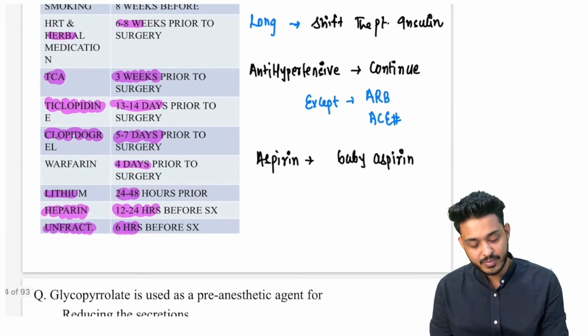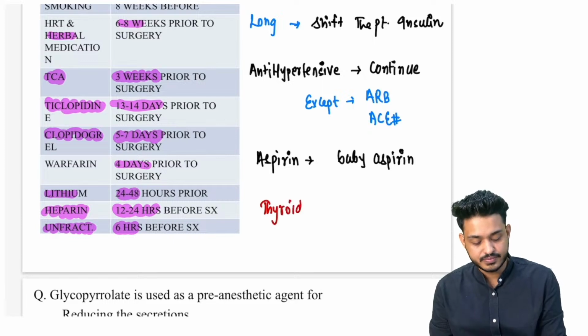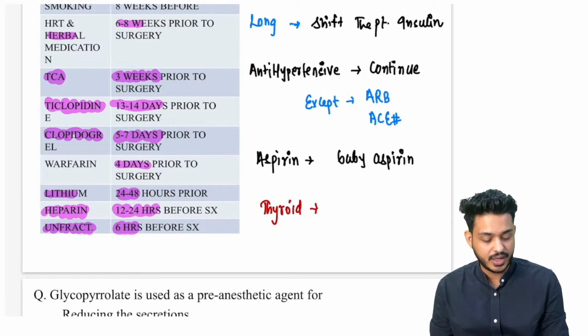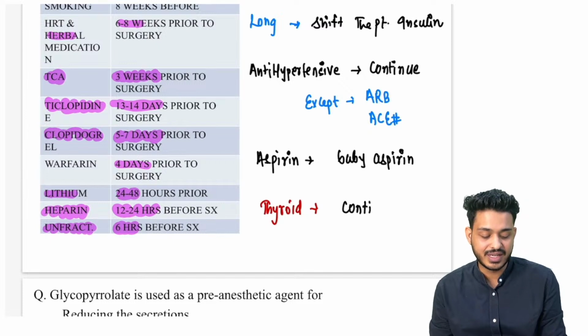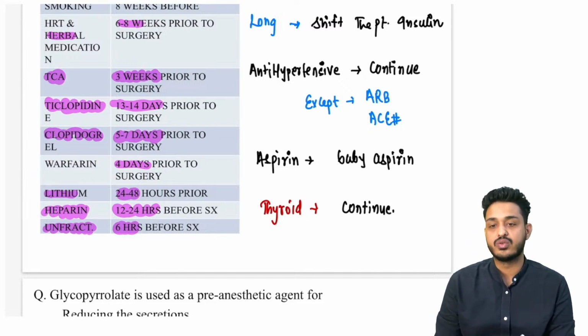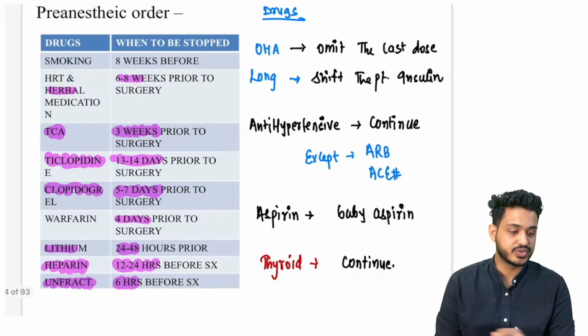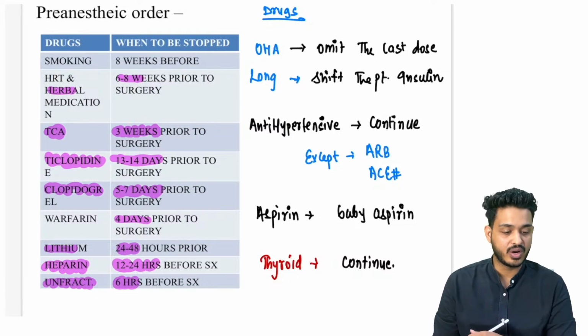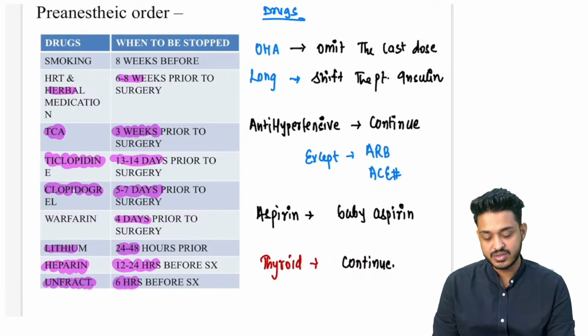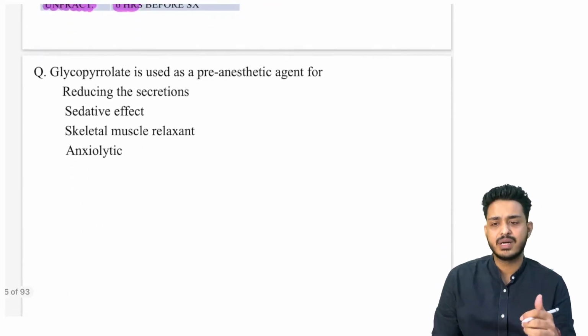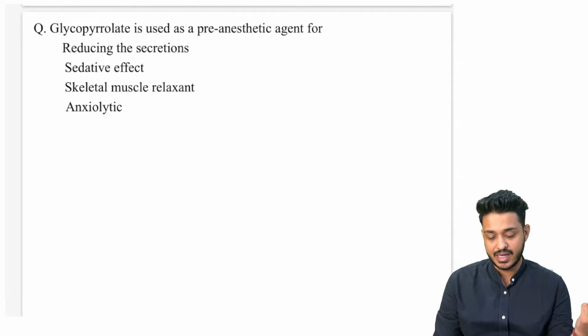What about the thyroid medication? If someone is having hypothyroidism, you need to continue. Thyroid is very necessary, you need to continue. So this is a slide, you can expect a question from here. This is a very very important slide, right. So these are the drugs you need to take just before your examination. Very very important. Mallampati and these questions are very commonly asked, right.